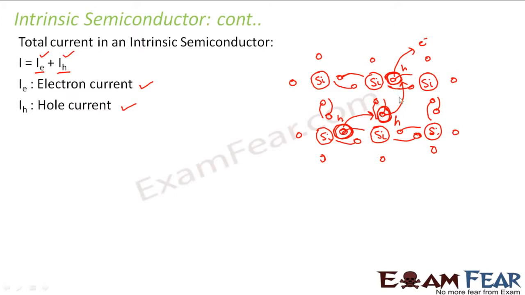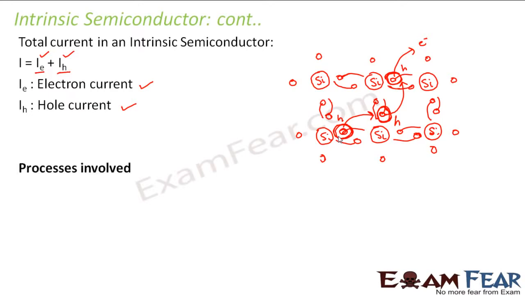That is why the concept of hole was introduced, in order to avoid confusion. So when I talk about I_E, that means the electron current due to the flow of conduction electrons. When I talk about I_H, I mean the flow of the holes in the valence band. These flows of holes constitute the hole current. Is it clear?